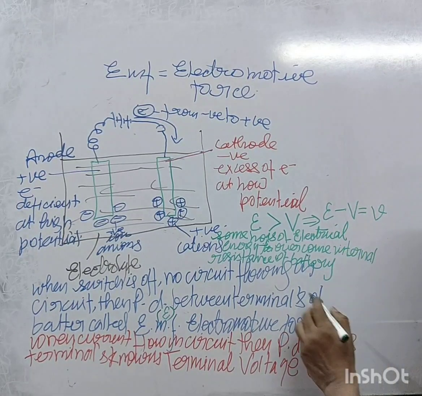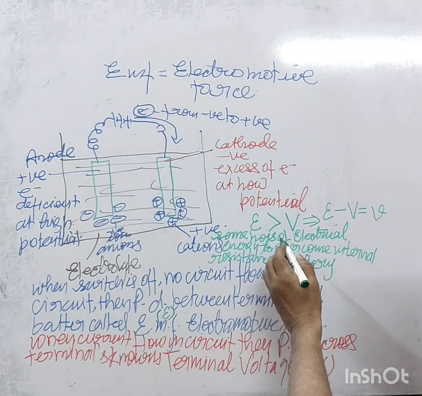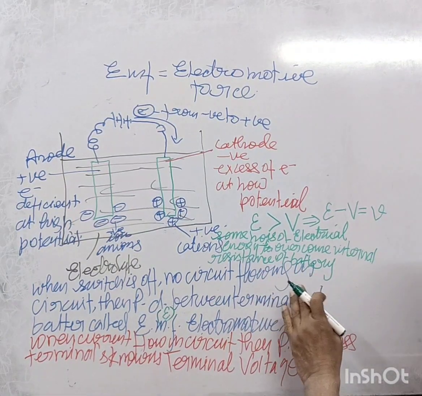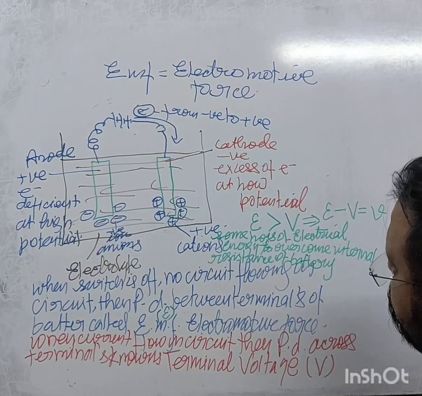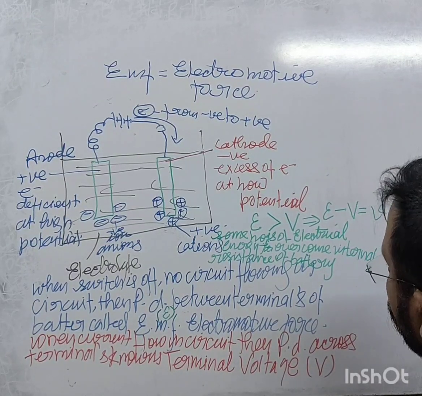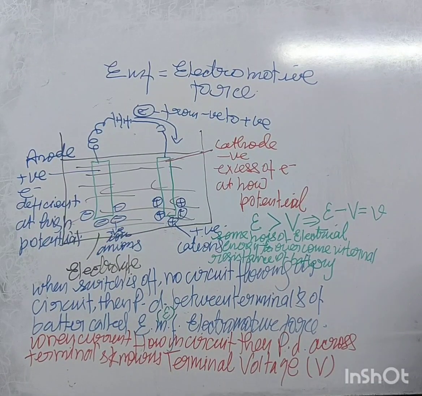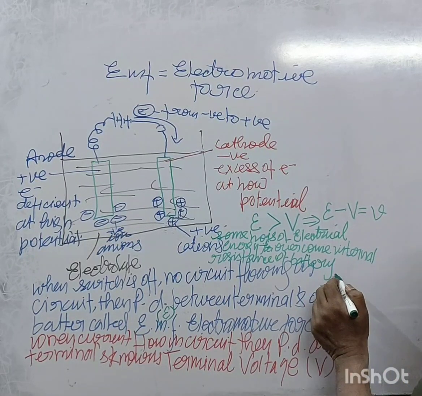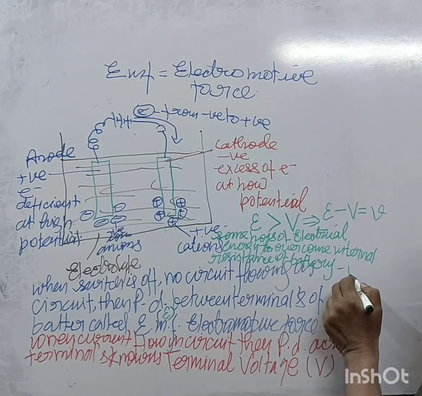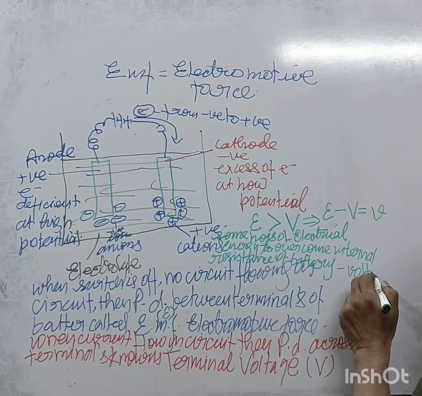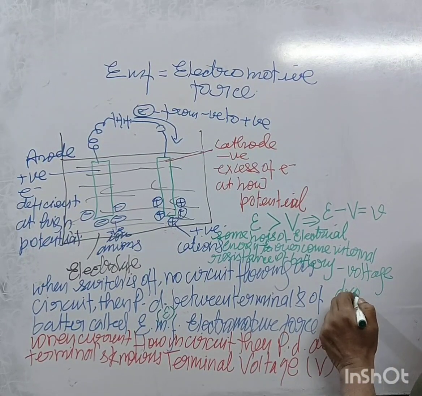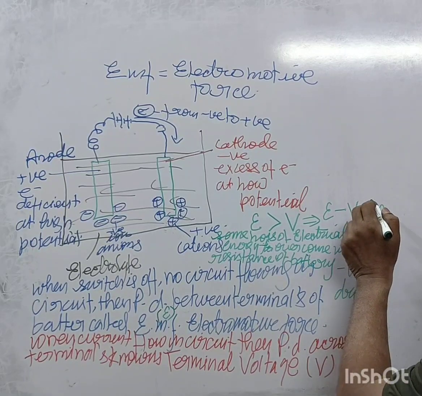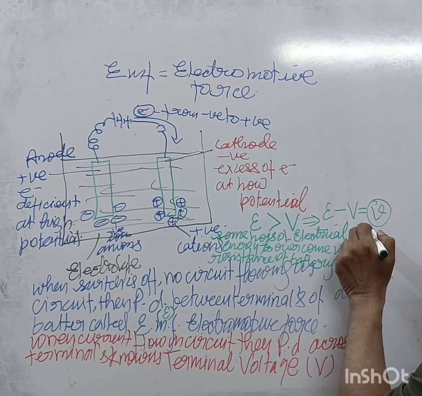So this is some loss of electrical energy to overcome the internal resistance of the battery, and it is known as voltage drop.